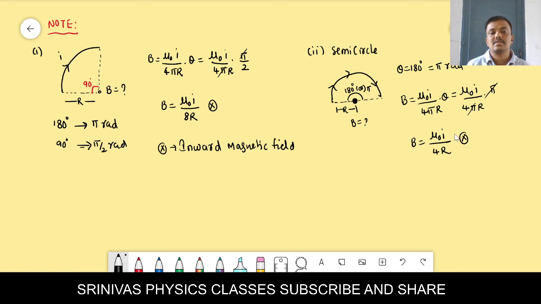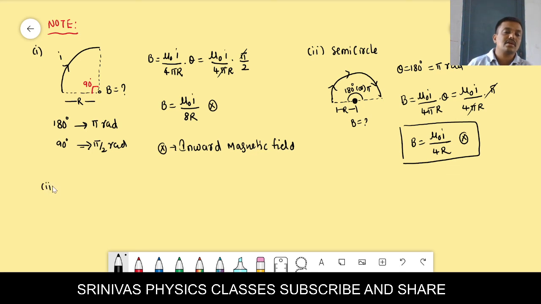We write cross. Why are we writing the cross? Because the current is in clockwise direction. If the current is in anti-clockwise direction, we write dot. Dot indicates the outward magnetic field. Okay, right. This is the second one, and let us go for the third one.